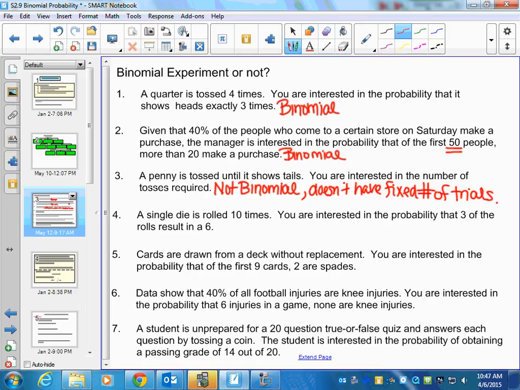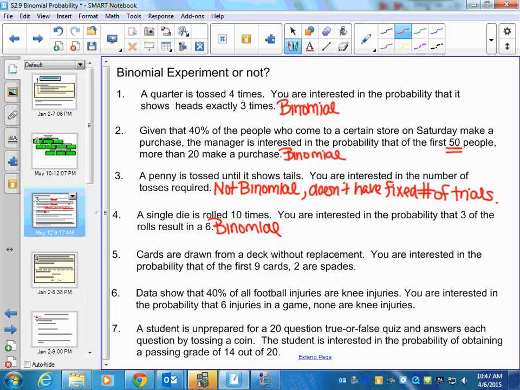Okay. A single die is rolled 10 times. We know the number of trials. You're interested in the probability that 3 of the rolls result in a 6. So rolling a 6 is successful. Rolling anything else is not. The trials are independent. This one ends up being binomial. We'll just go over one more.